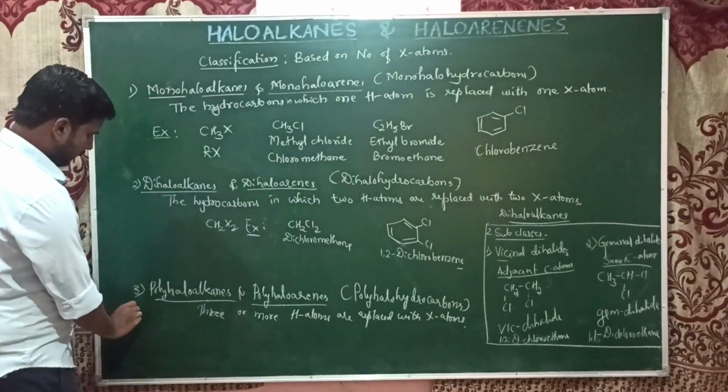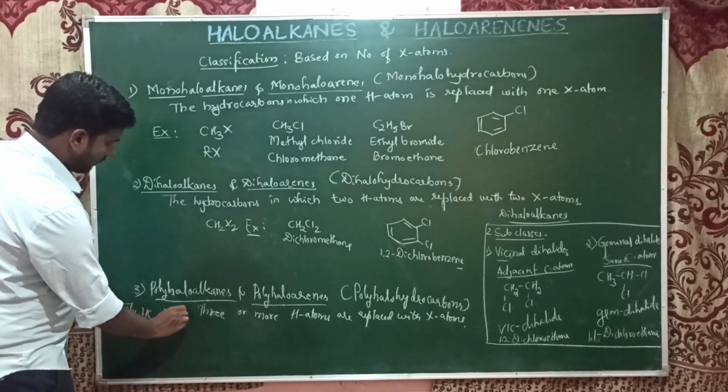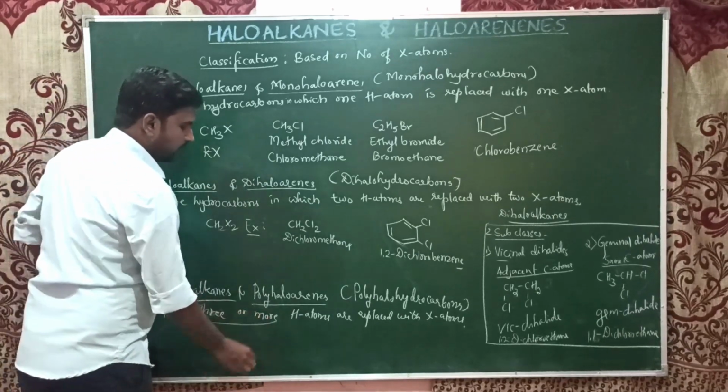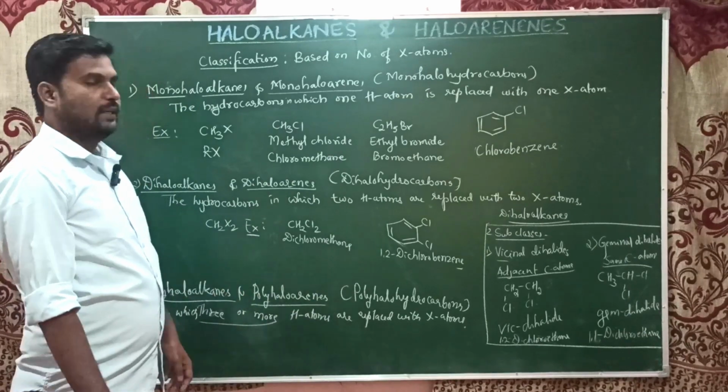Okay, the hydrocarbons in which 3 or more, this you should remember, 3 or more hydrogen atoms are replaced by halogen atoms.